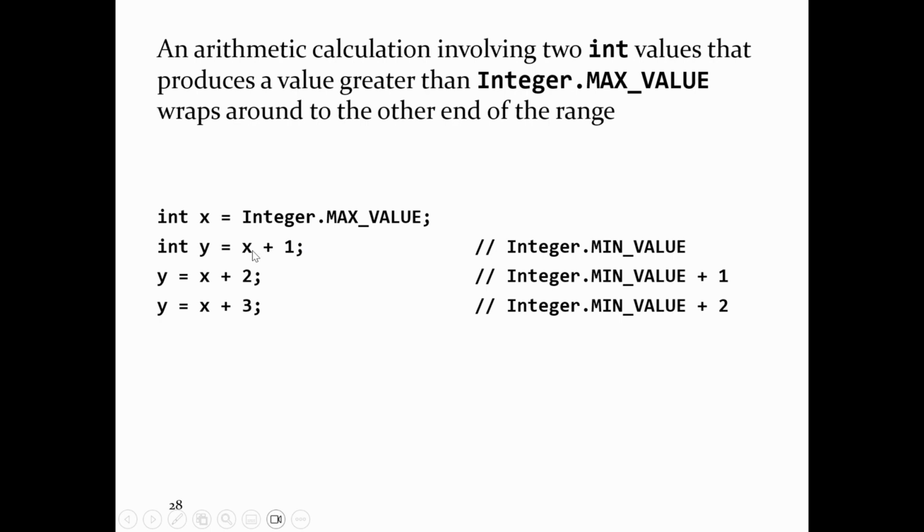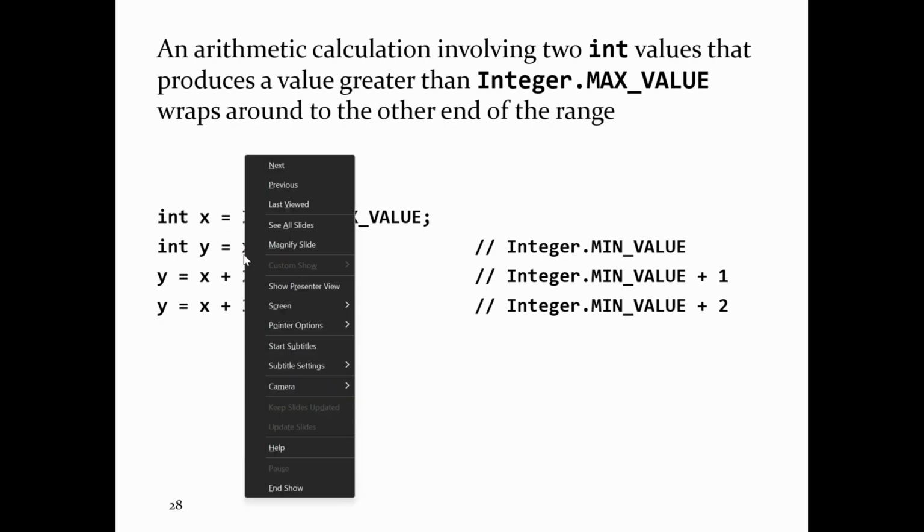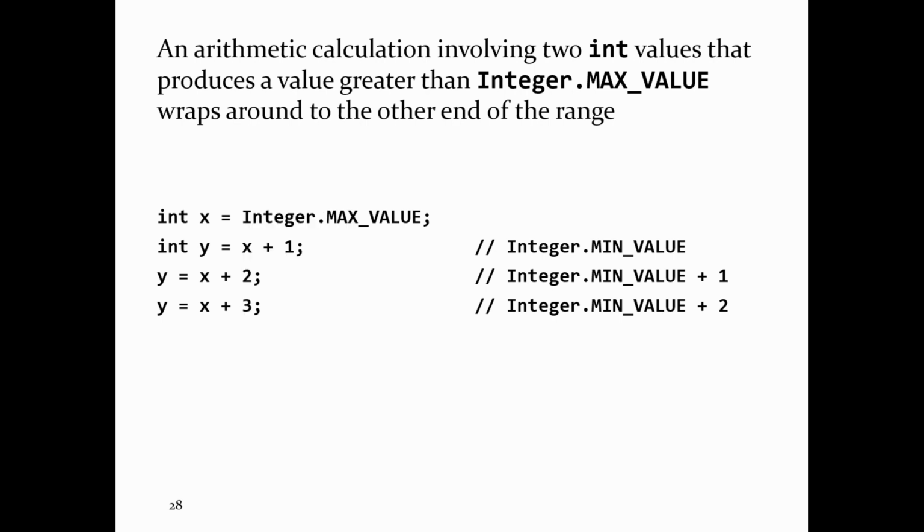What happens is you start out at integer max value over here. Here's integer min value over here. You start out over here, you add 1, and you wrap all the way around to the other side. So the value wraps to the other end of the range. If I start at max value, add 1, you end up at integer min value, which is bizarre. A positive number plus a positive number results in a negative number. Strange, but true. Arithmetic on your computer is not the same as arithmetic in math. They don't follow the same rules.